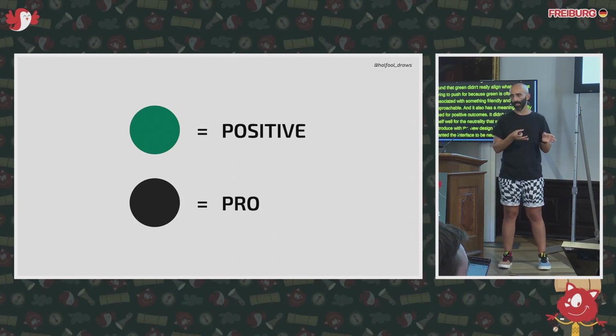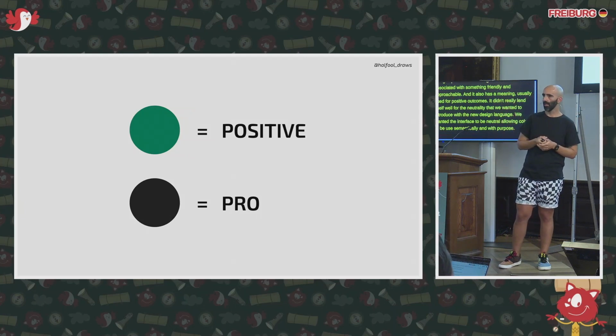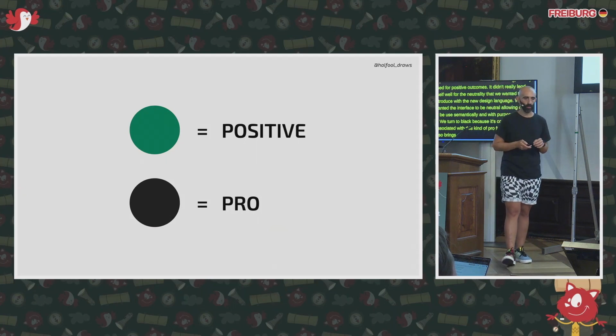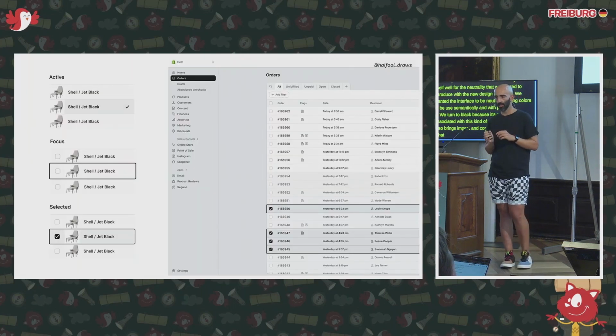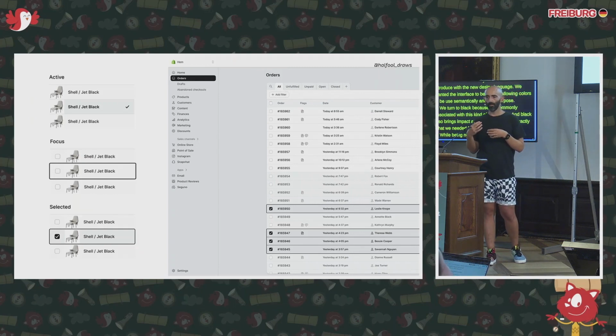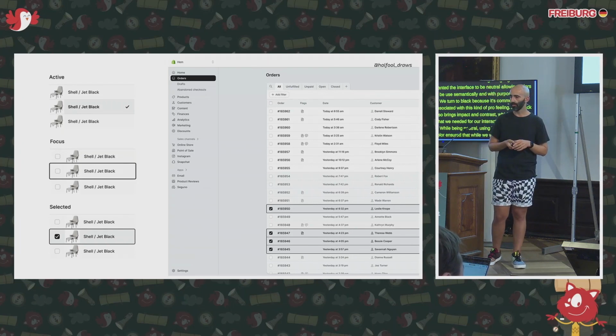So we turned to black because it's commonly associated with this kind of pro feeling. And black also brings impact and contrast, which is exactly what we needed for our interactive states. While being neutral, using black as a primary color ensured that when we were using colors, they wouldn't be overshadowed by your primary action, but instead carry their actual meanings.